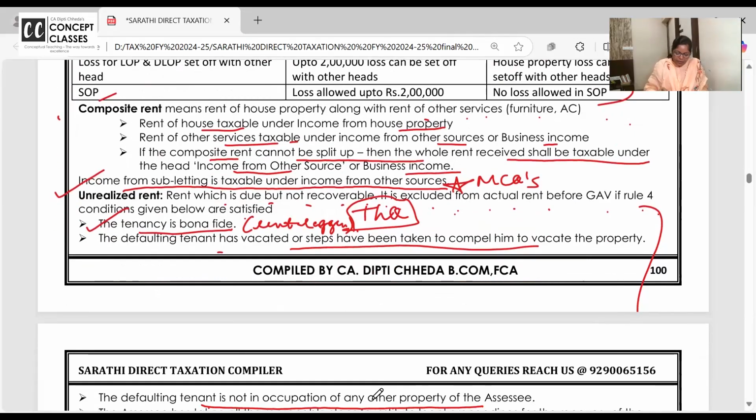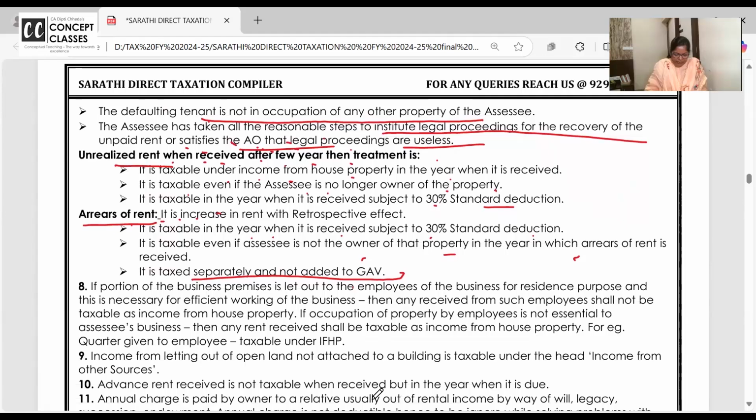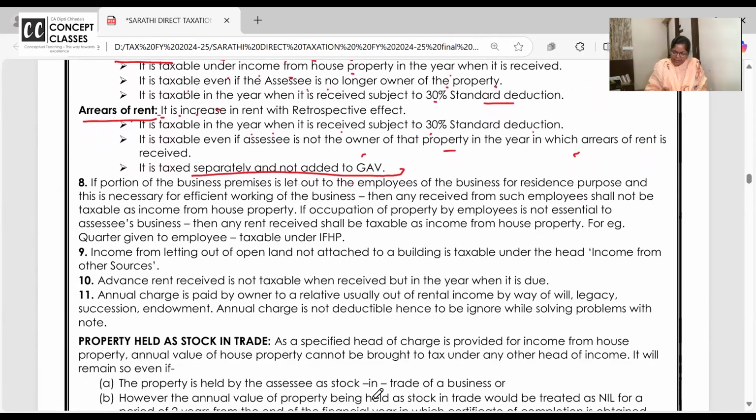Okay. Unrealized rent I already explained to you. Arrears of rent I already explained to you. If a portion of the business property is let out to employees for residence, and we are receiving some nominal rent from employees, it shall not be taxable as house property because occupation of the property by employees is not essential to the business. For example, quarters given.